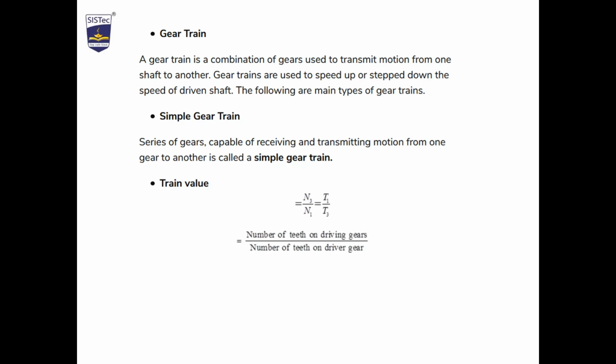First is the simple gear train. When we arrange the gears in a series, we call it a simple gear train, meaning one gear on each single shaft. A series of gears capable of receiving and transmitting motion from one gear to another is called a simple gear train. Train value is n3 by n1 is equal to t1 by t3, where t is the number of teeth and n is the speed. That is, the number of teeth on the driving gear over the number of teeth on the driven gear.